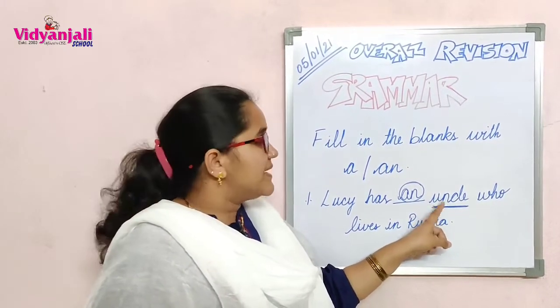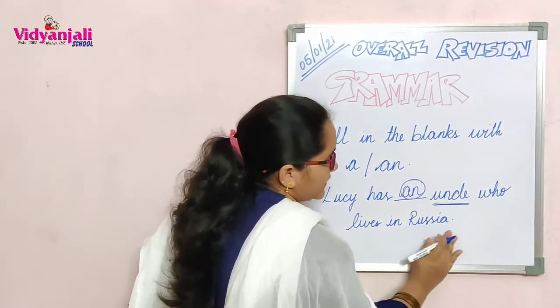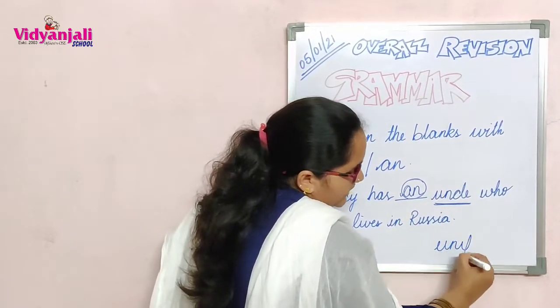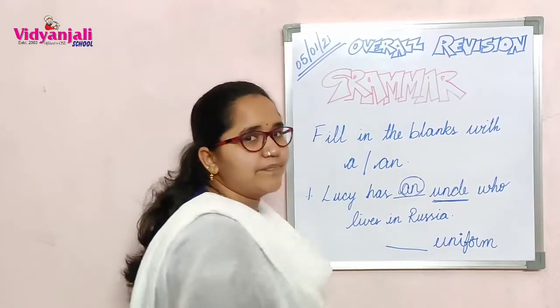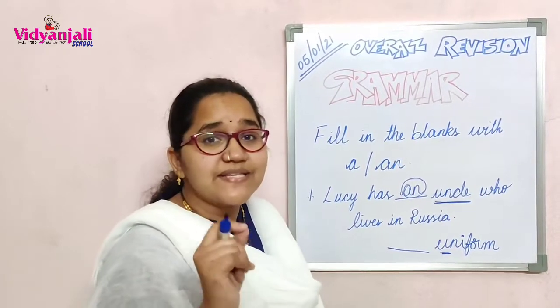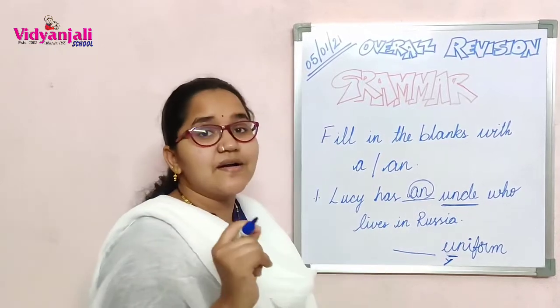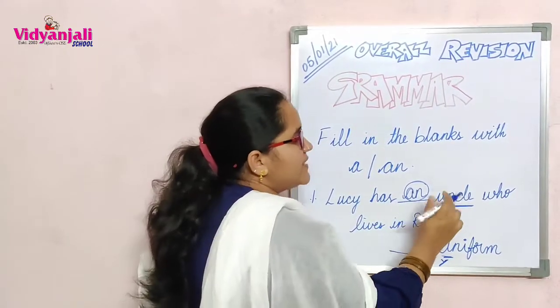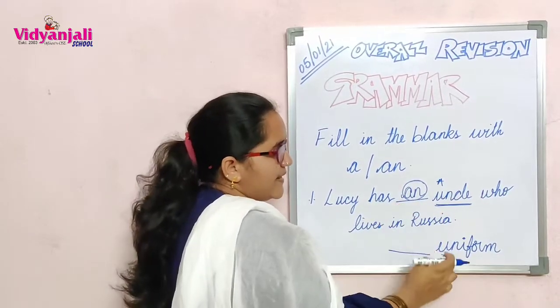But sometimes you might find other cases like blank uniform. U is a vowel, but the sound in uniform is a Y sound. Y is a consonant. Here in uncle, it is a vowel sound. U is a vowel, so an.